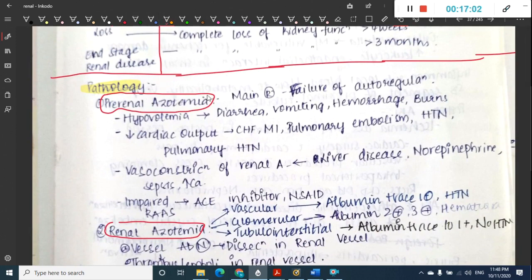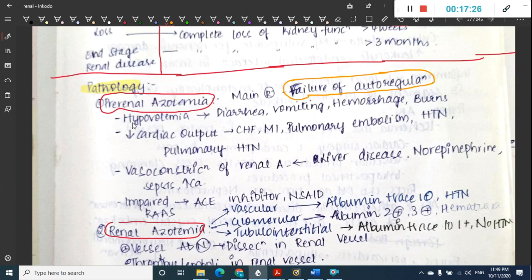The main reason for pre-renal azotemia is failure of autoregulation. Here decreased blood volume enters the kidney, and as a result there is decreased filtration of the kidney, and thus decreased GFR, leading to acute kidney injury.